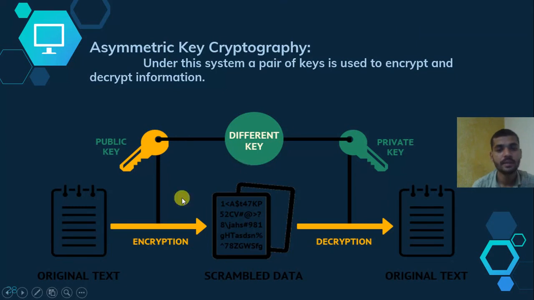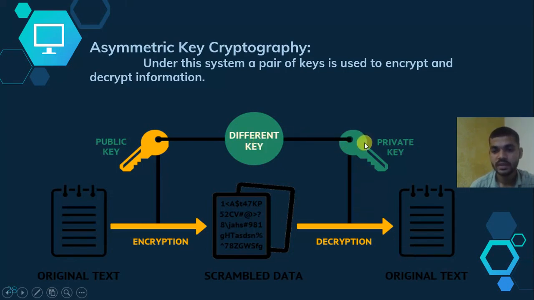So here is what happened. Here is the sender, here is the receiver, and here is the original text on both sides. The sender sends his information encrypted by the public key, and here they use a different key.